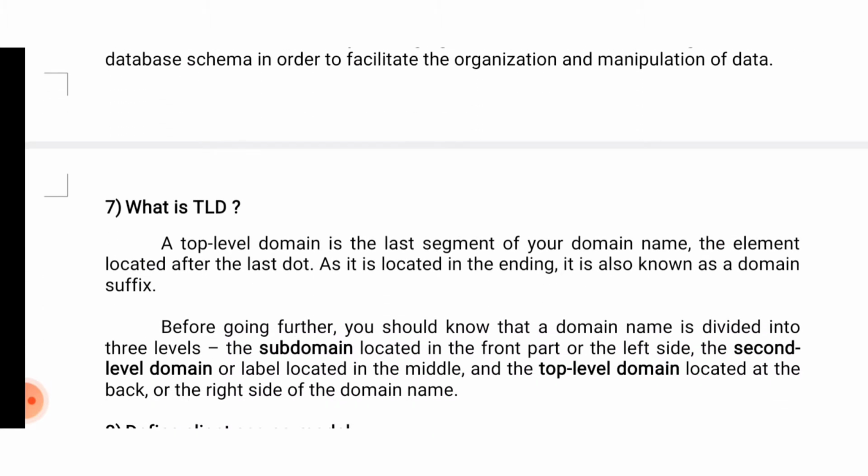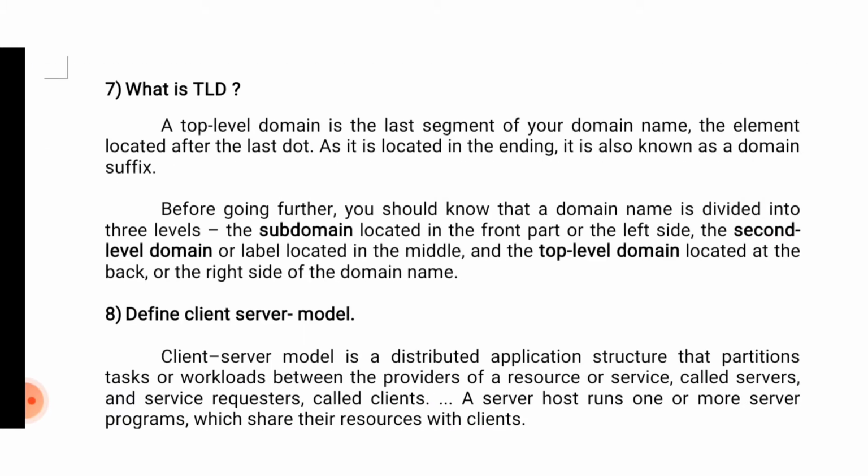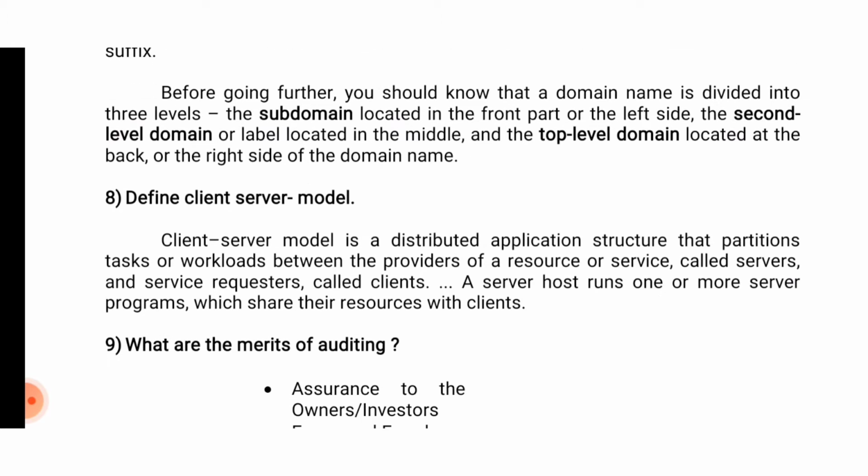What is TLD? A top level domain is the last segment of your domain name, the element located after the last dot, as it is located in the ending. It is also known as the domain suffix. Before going further, you should know that a domain name is divided into three levels: subdomain located in the front part or the left side, the second level domain or label located in the middle, and the top level domain located at the back or the right side of the domain name.